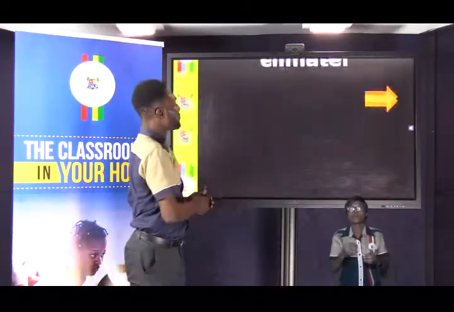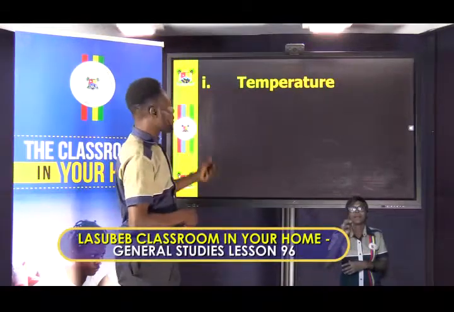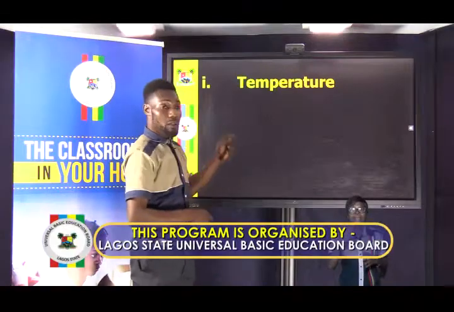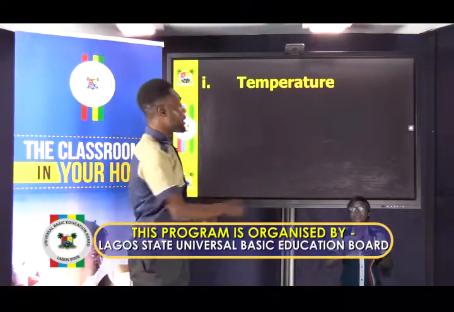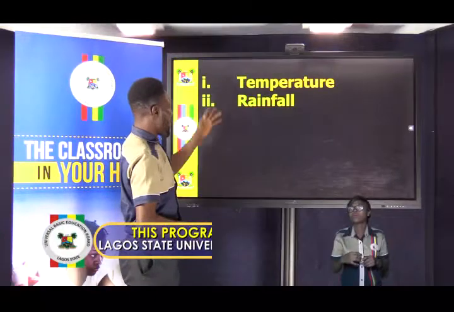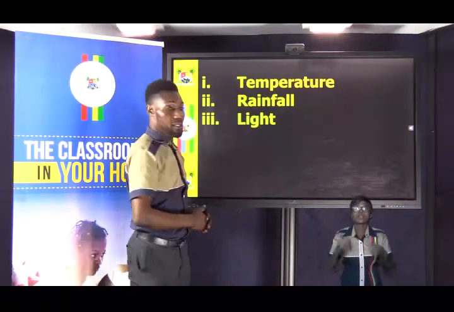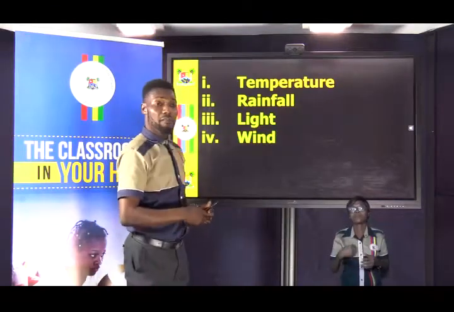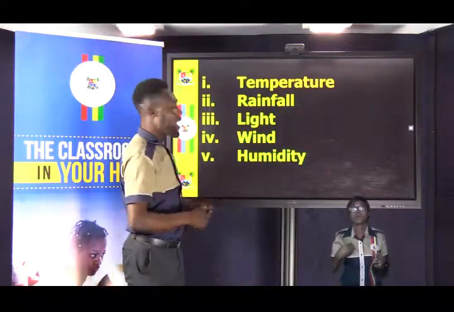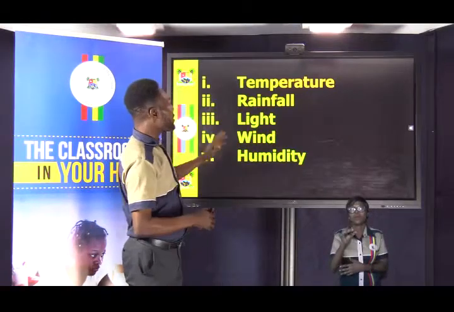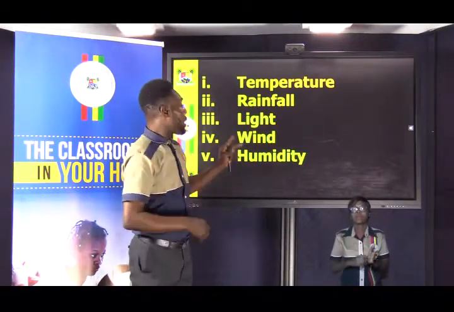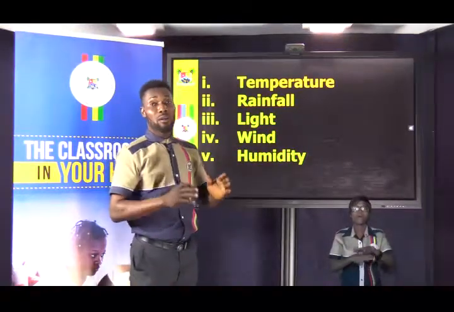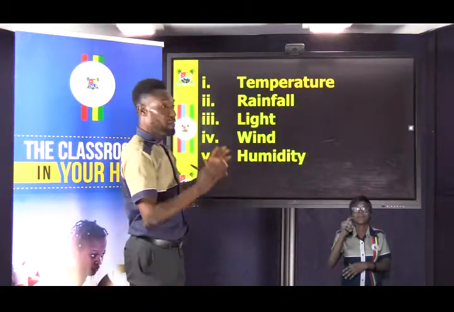One of it is the temperature. What constitutes climate? The first one is temperature. The next one is rainfall. That's another one. Then we have light, we have wind, and we have humidity. All these are what constitutes a climate. All these we need when talking about agriculture or when talking about farming.